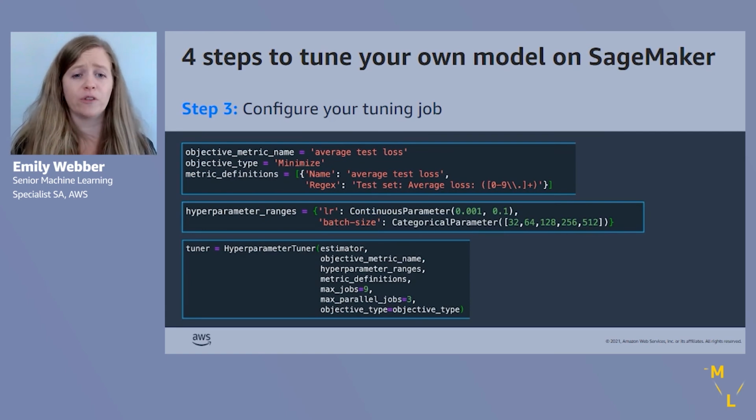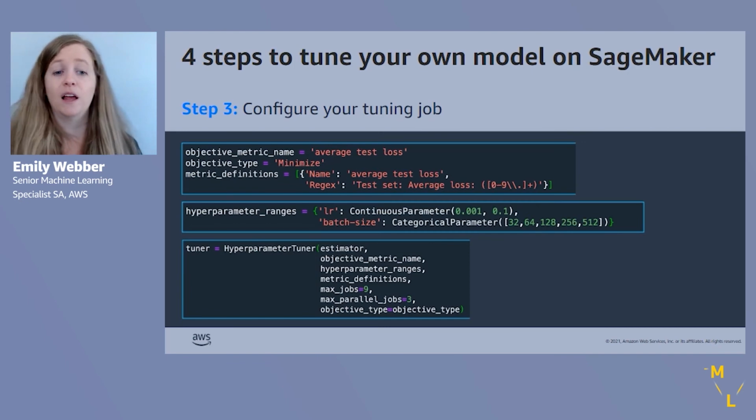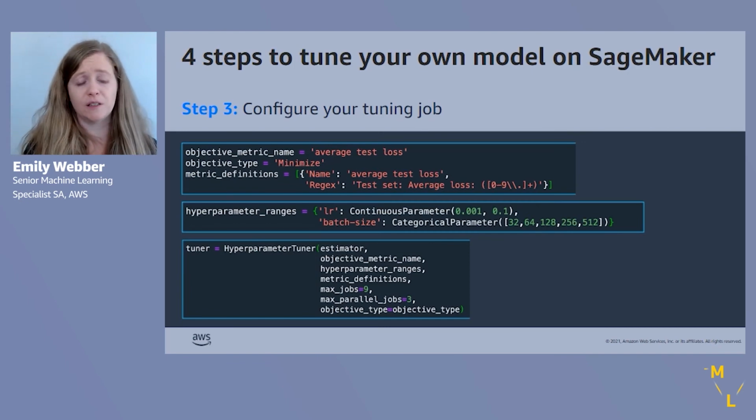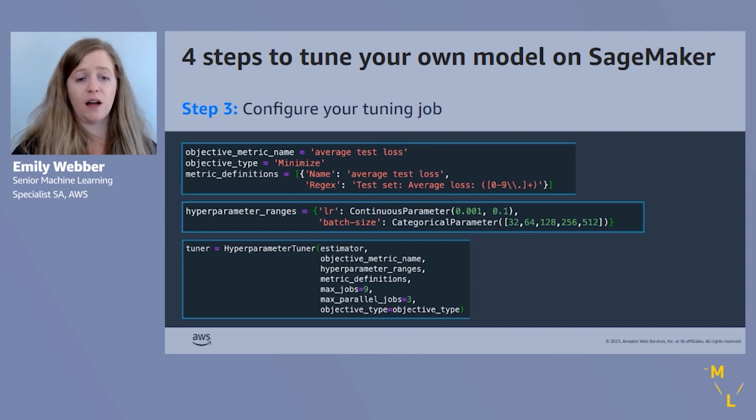So you'll import the continuous or the categorical parameter, and then you get to supply the ranges for your hyperparameters, right? So the continuous for a learning rate, categorical for a batch size, pretty reasonable. You have full customizability on this, right? You can bring whatever hyperparameters, types of hyperparameters that you want to bring, and we will execute your job for you.